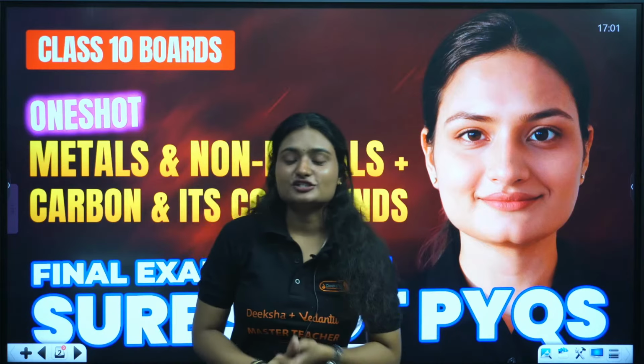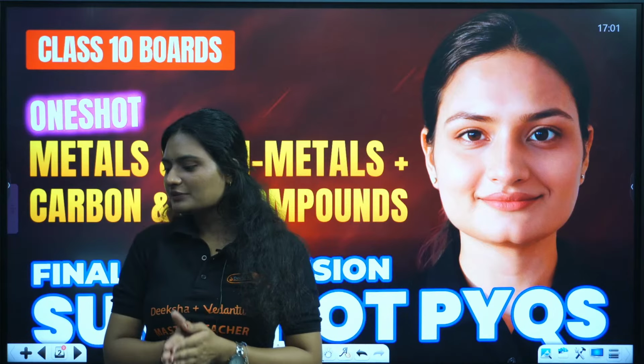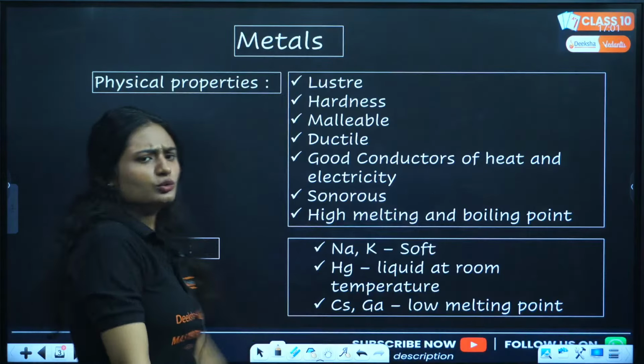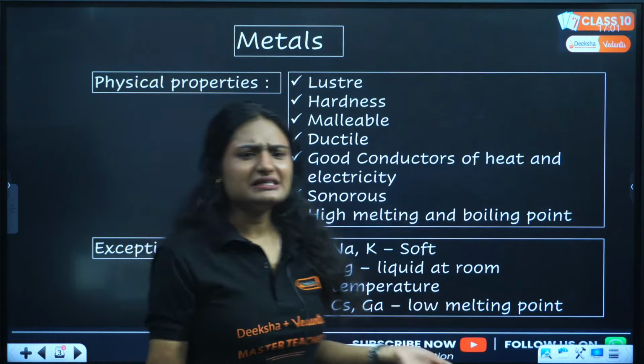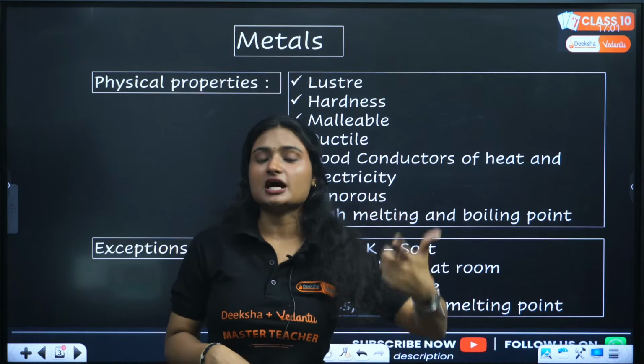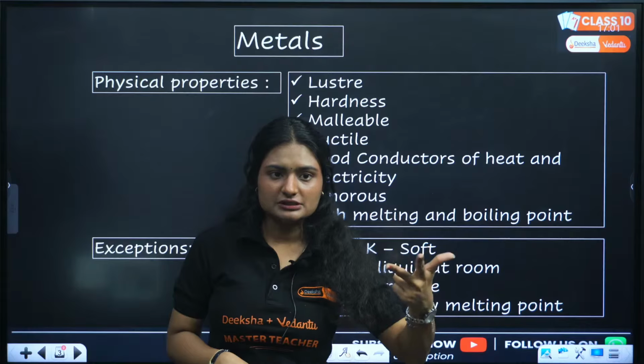So, let's start, shall we? The first chapter is metals and non-metals. So, what are metals? Metals are those substances that have luster, that are hard, they are malleable and ductile.